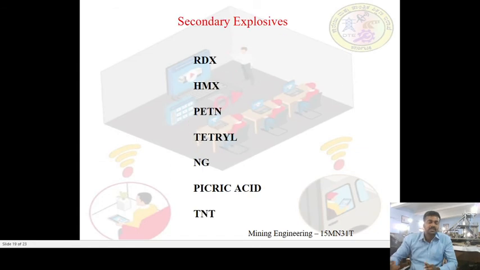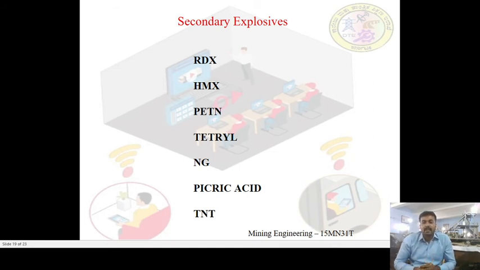Initially the primary charge explodes and initiates the secondary explosive as the base charge. In every such explosive we have a formula: first the primary gets initiated, and then it initiates the secondary explosive. This is how explosive initiation takes place. In the case of secondary explosives, we have seen RDX, HMX, PETN. PETN will be your base charge in detonators, right?